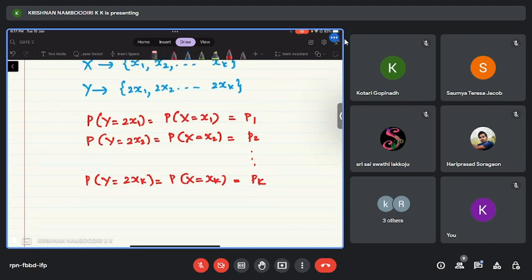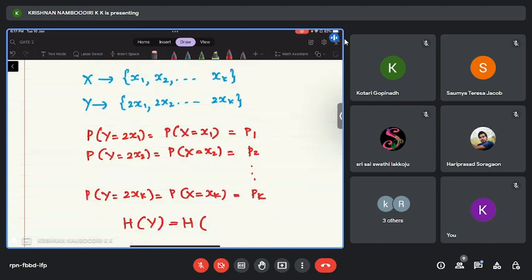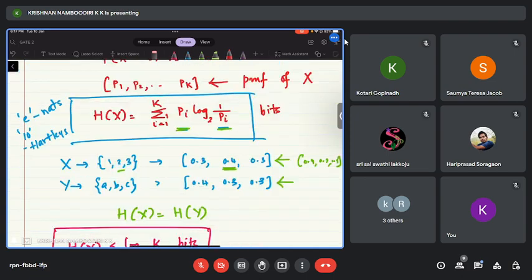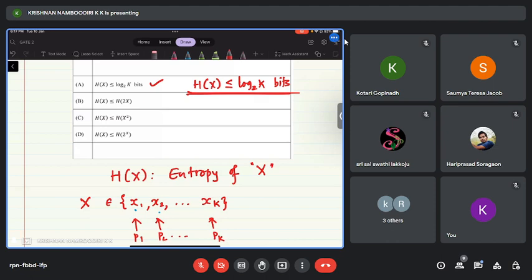So x and y have the same probability mass function, or in other words, H of y, which is equal to H of 2x, because y equal to 2x, right? H of 2x equals H of x. So what does that mean? Option B is also trivially correct. Trivially correct means it always holds with equality.